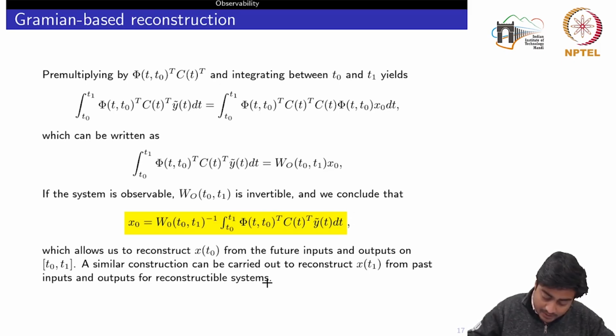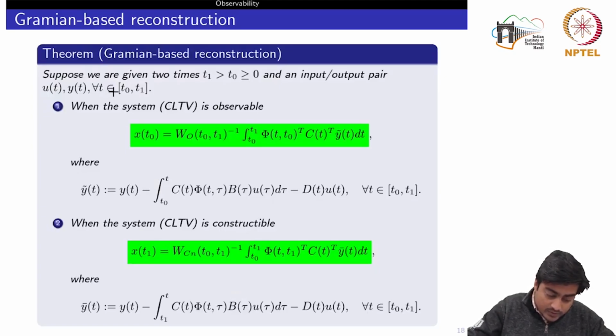Similar construction can be carried out to reconstruct x of t1 from past inputs and outputs for constructible systems, right? So we have the immediate result: suppose we are again given two times t0 and t1 and an input-output pair u, y for all time t belonging to t0 and t1. When the continuous time LTV system is observable, we can compute x of t0 using this formula, where y tilde is given by this one. And when the system is constructible, again we can compute x of t1 using this constructibility Gramian.